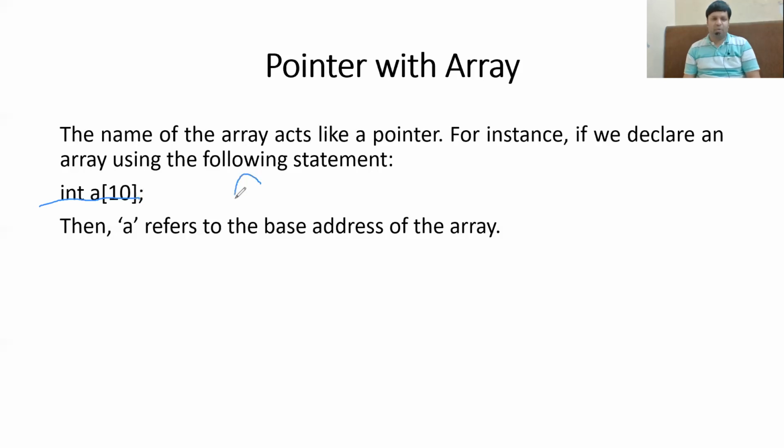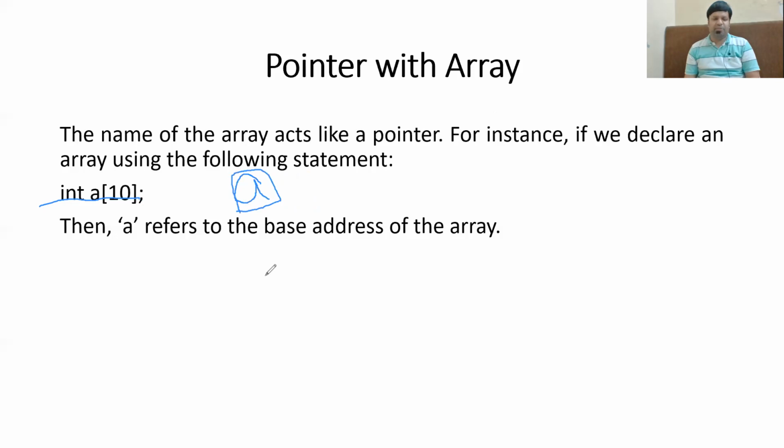Now, if you only try to access it by using the identifier A, you do not specify the index of it. Normally, if you want to access the value of the first element, then you write something like this. A means name of the array and 0 index means the first element of the array. But obviously you are not using this index part. You are only referring to A, which is the name of the array.